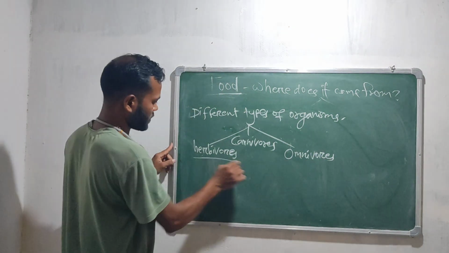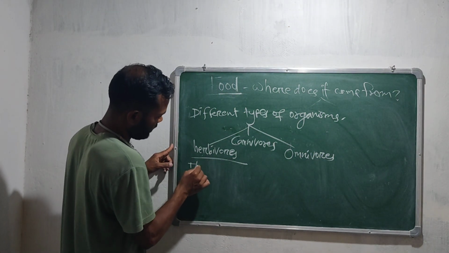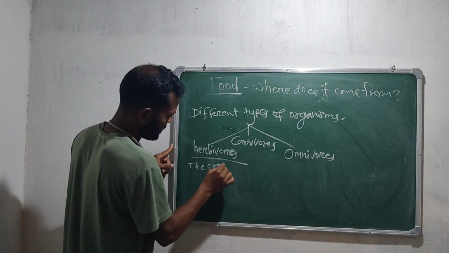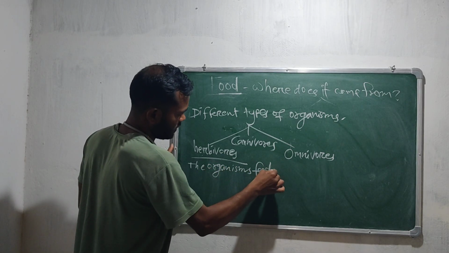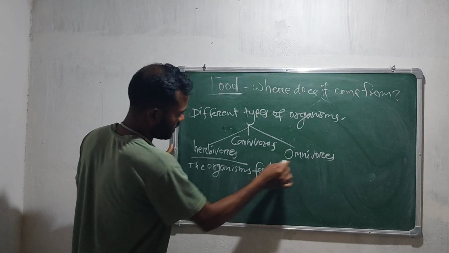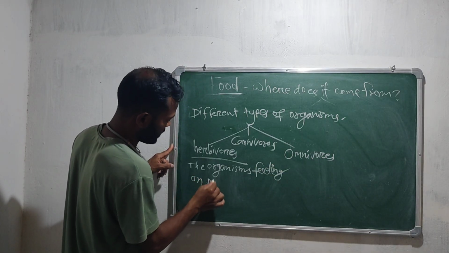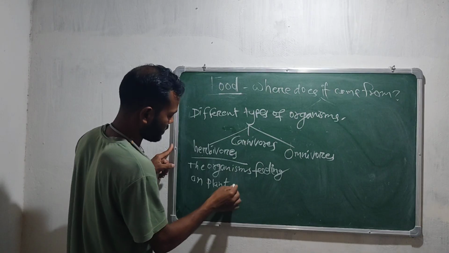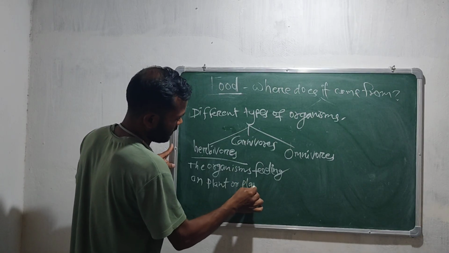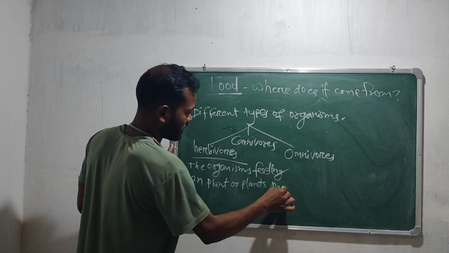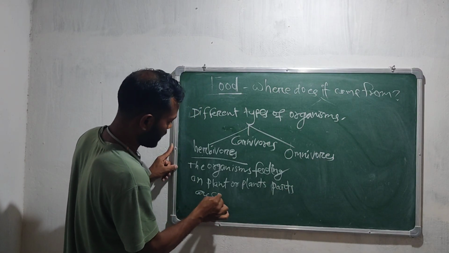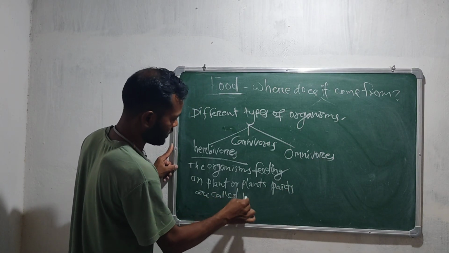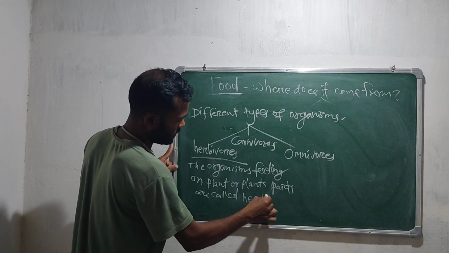The animals or organisms feeding on plants are known as herbivores.